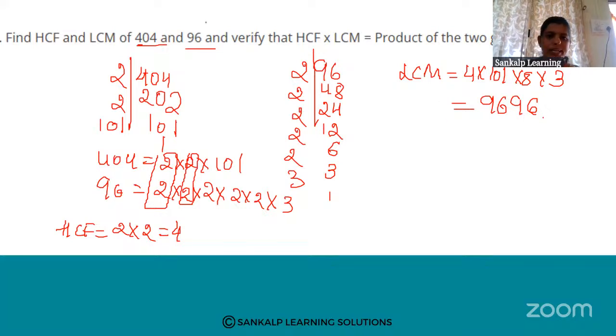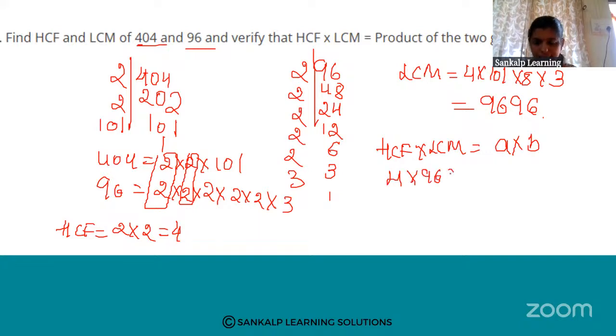Okay. So what they have asked, verify that HCF into LCM is equal to product of the two given numbers. So HCF into LCM of two numbers is equal to the given two numbers, that is A into B. HCF is 4 into 9696 is equal to 404 into 96.